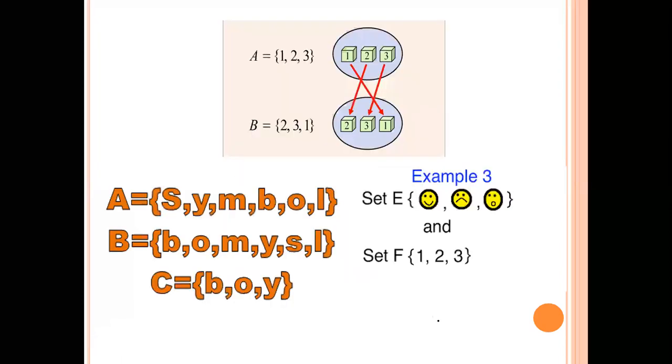Okay, fine. We'll move on. Here you can see, can you tell me what about the first example, whether it is an equal set? Yes, A is equal to B. Because here you have 3 elements, here also you have 3 elements, and the elements inside the set are exactly the same. Correct? Only the order has changed.